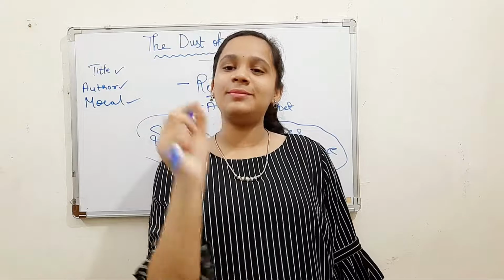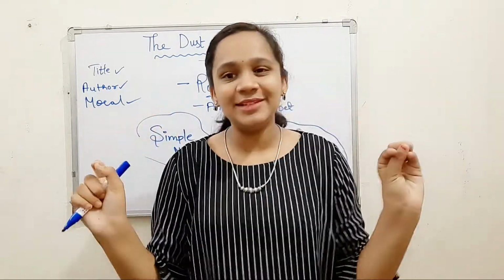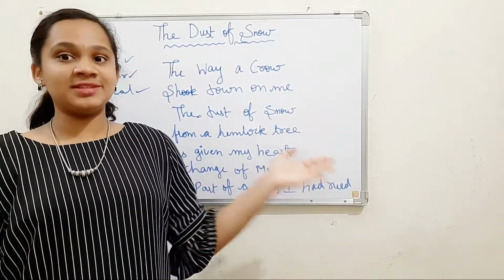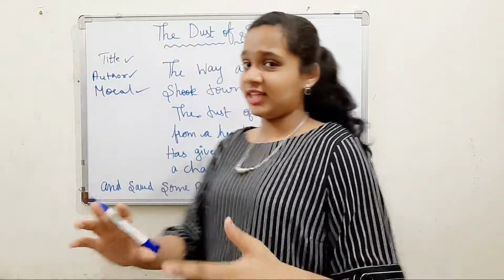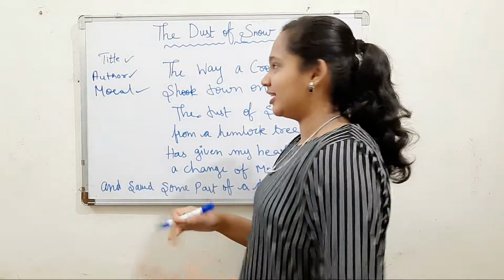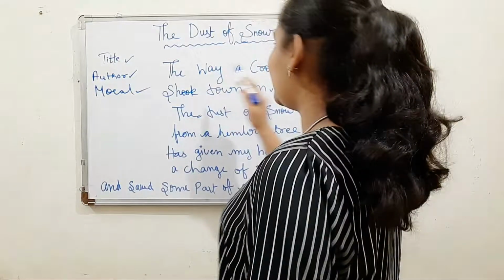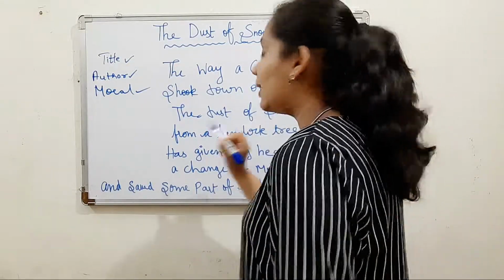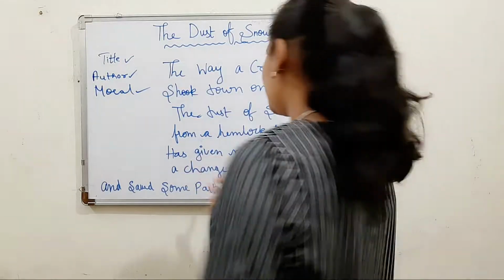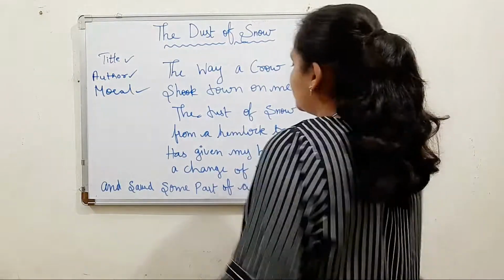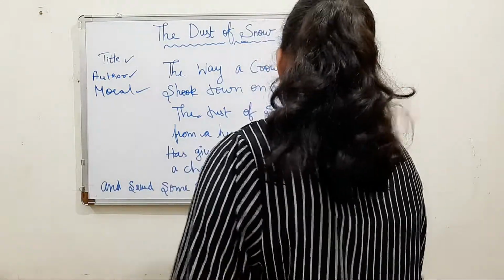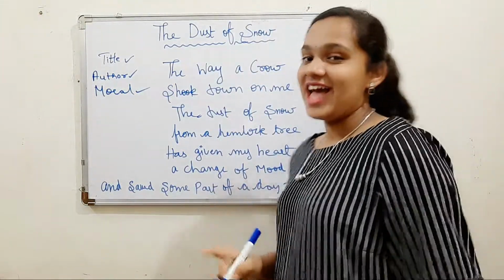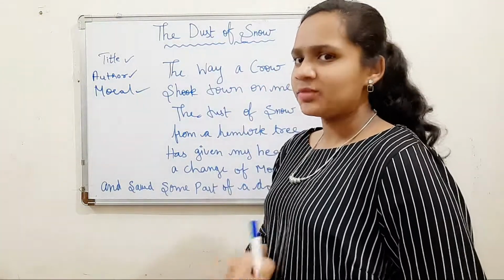Let's read the poem line by line and understand its meaning. Our poem is on the whiteboard. So let's not waste our time and get into the actual meaning of the poem. The poem says, the way a crow shook down on me, the dust of snow from a hemlock tree, has given my heart a change of mood and saved some part of a day I had rued. Full stop. So this is the actual poem.